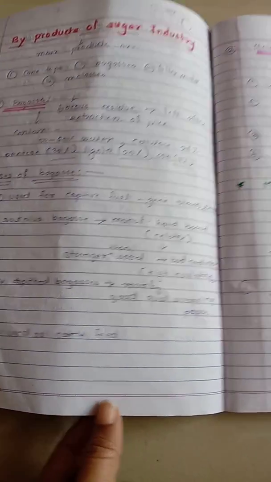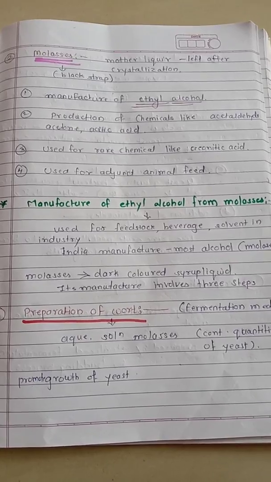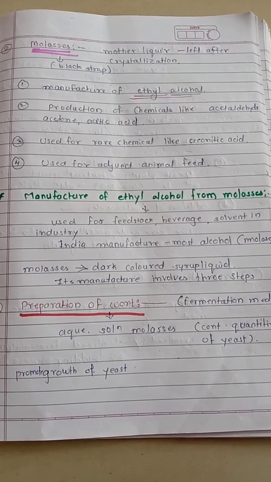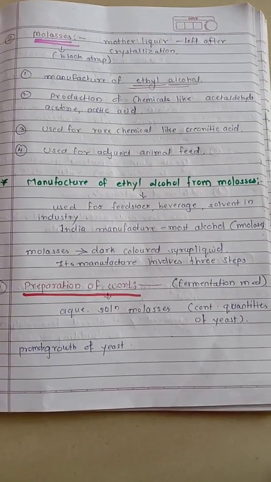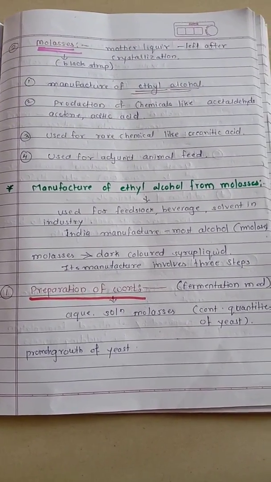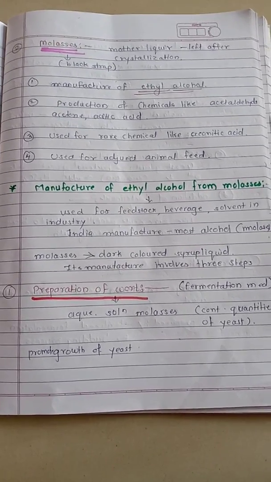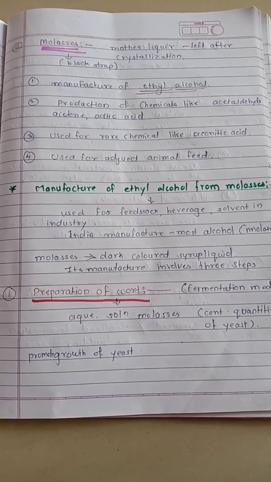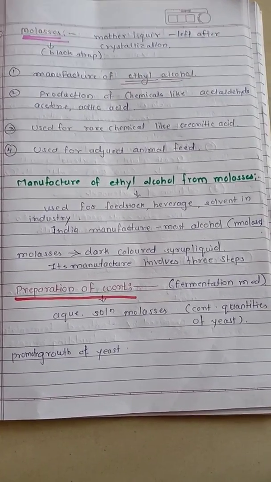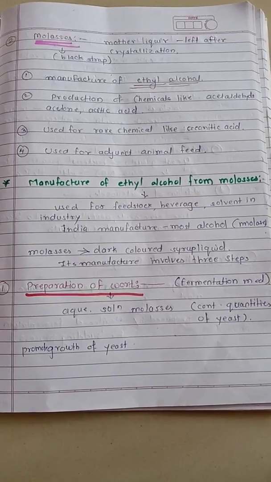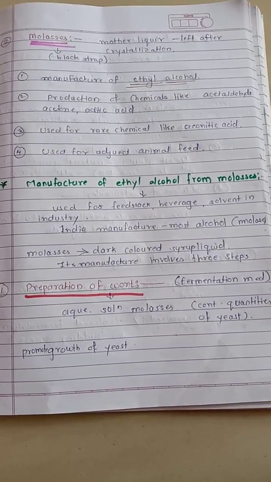Second, we are going to study molasses. When crystallization takes place, a liquor is left over. That liquor is known as mother liquor, and that mother liquor is nothing else but molasses. What is molasses? It is the mother liquor left after crystallization. Molasses is also known as blackstrap.